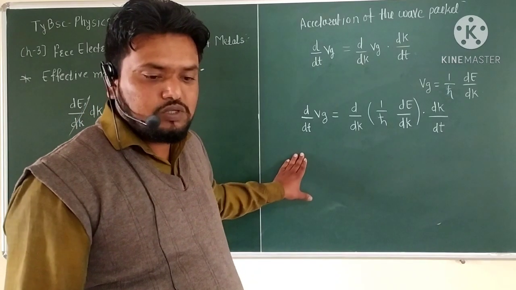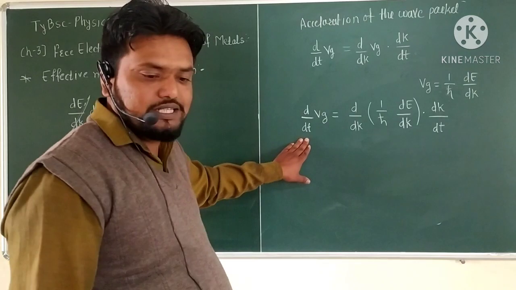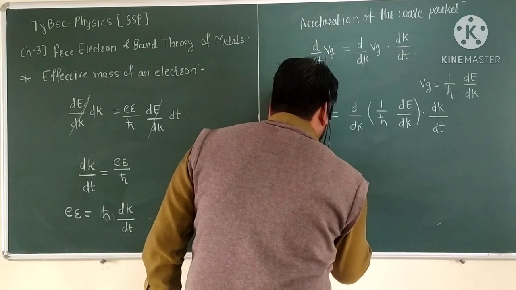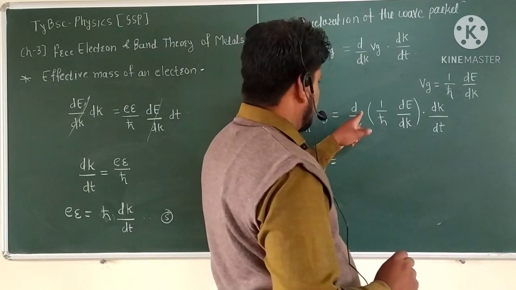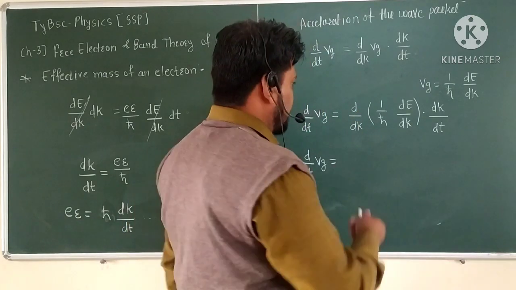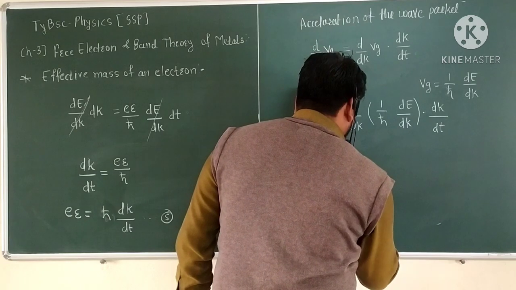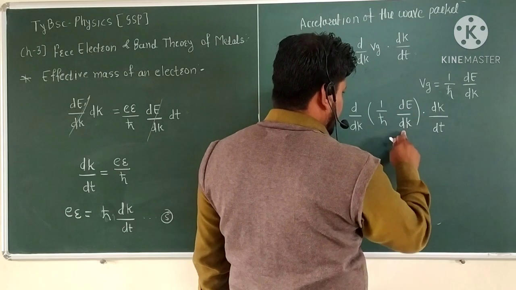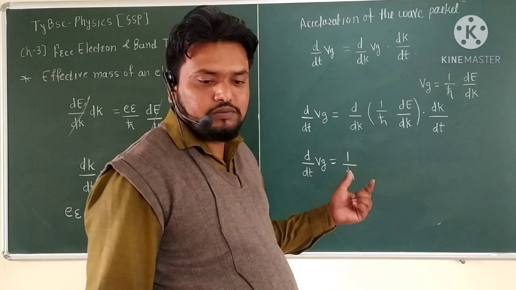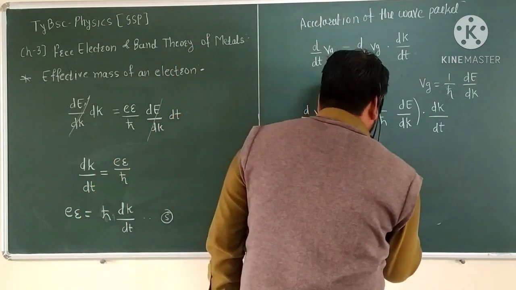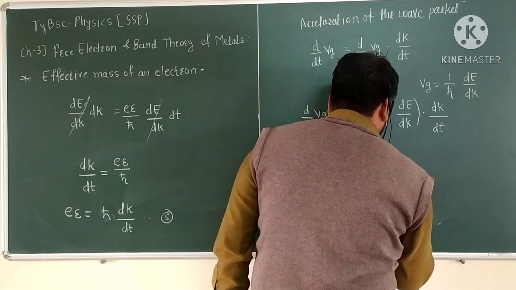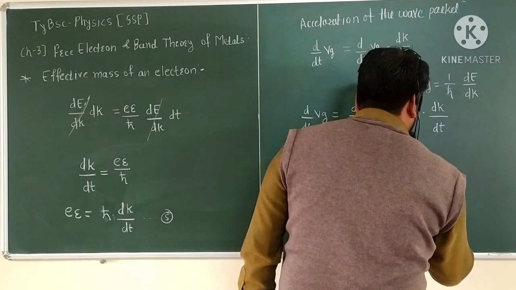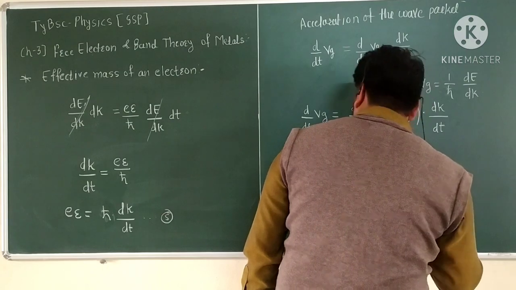So d dt of Vg is equal to 1 upon h cross, which is a constant and taken outside, times d by dk of dE by dk, so the relation becomes d square E by dk square into the remaining dk divided by dt.